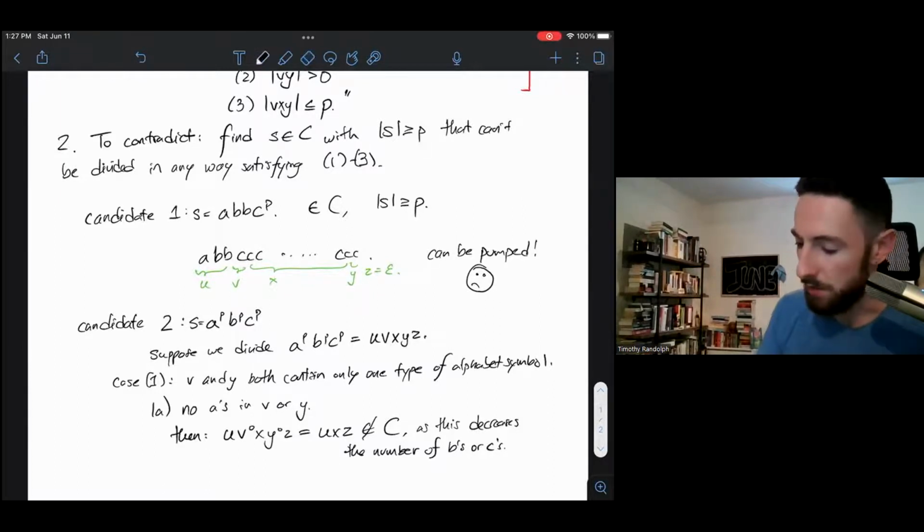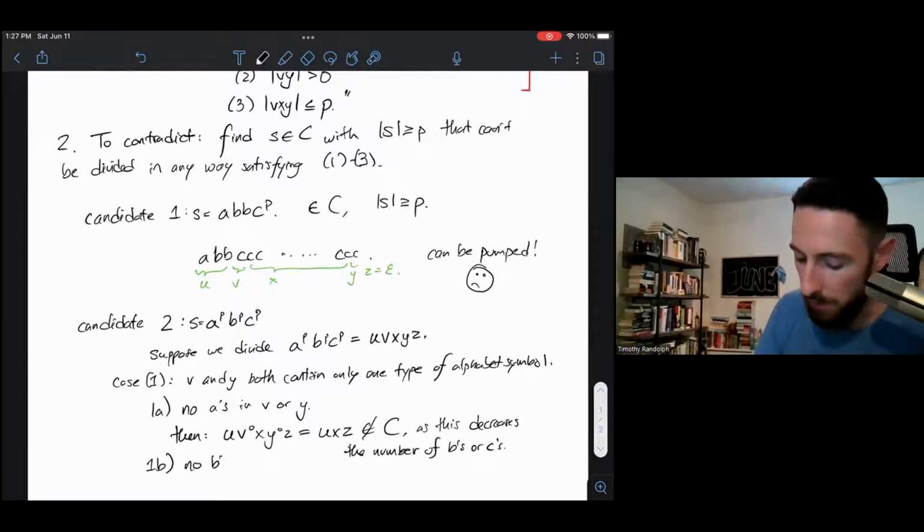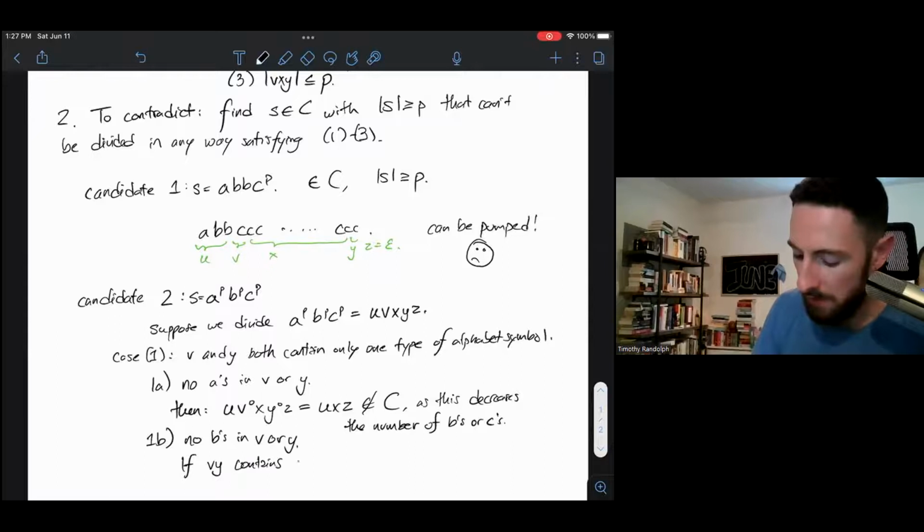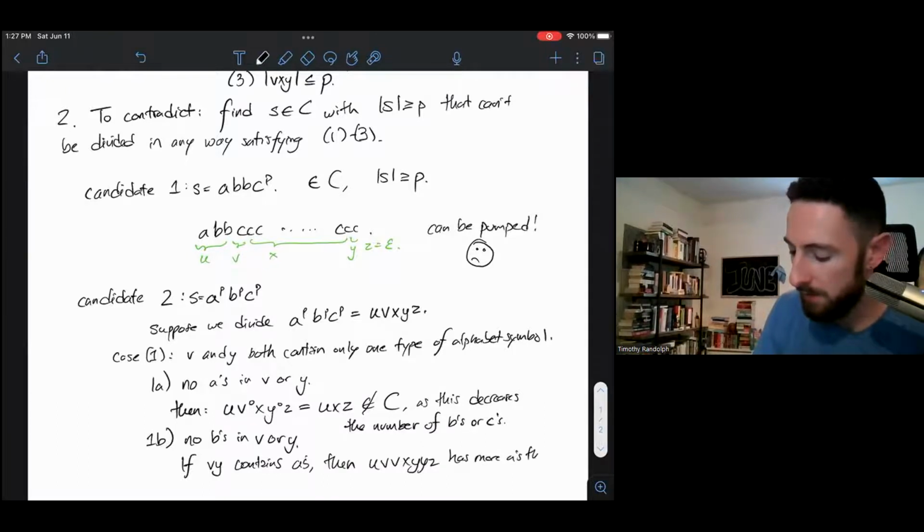You can also look at a couple of other similar cases. Case 1B: no B's in V or Y. If VY contains A's, then U, V, V, X, Y, Y, Z has more A's than B's.